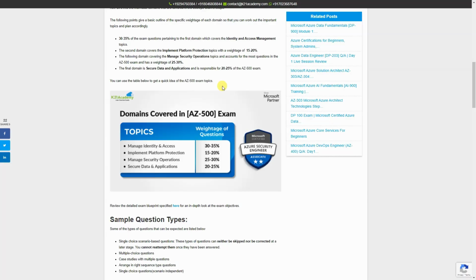These are the domains covered in the AZ-500 exam: manage identity and access is of weightage 30 to 35%, implement platform protection is 15 to 20%.